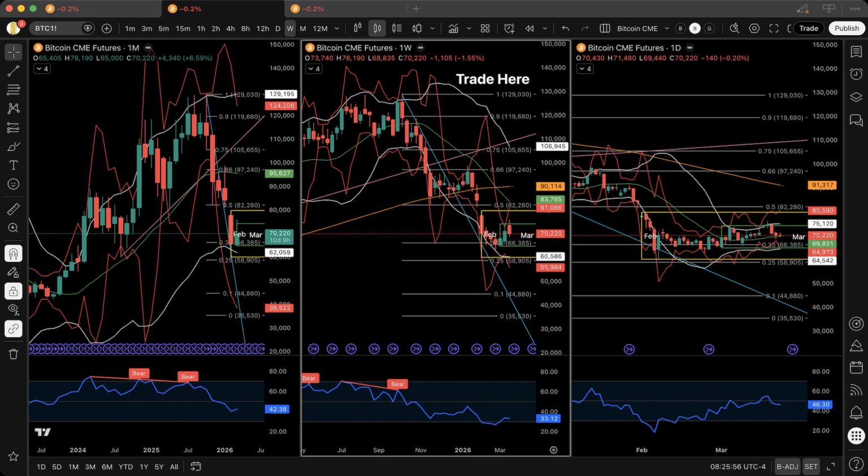Now this is the key interpretation. Monthly structure is not trending. It is stabilizing inside prior range. And when higher time frame stabilizes, lower time frame becomes reactive. Now we move to the weekly structure, because weekly defines how price behaves inside that monthly boundary.